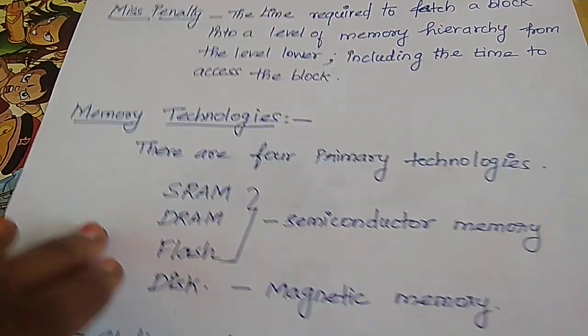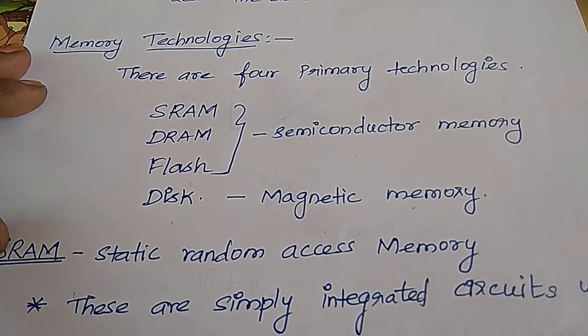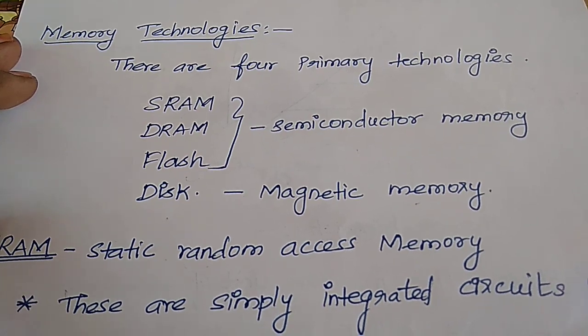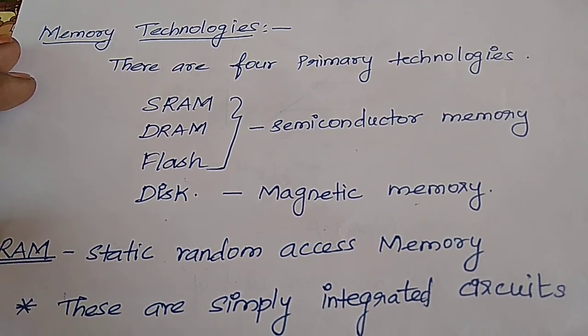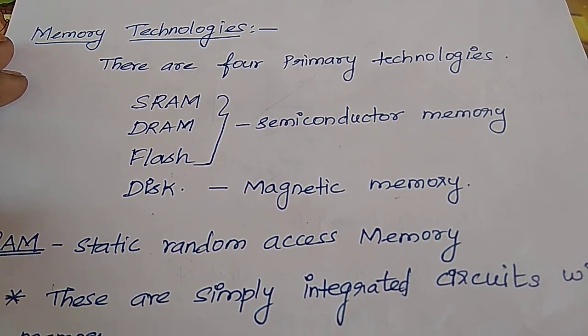Next are memory technologies. The primary technologies are four: static RAM, dynamic RAM, flash, and disk. Here the first three are made up of semiconductor memory, and the next one is magnetic memory.